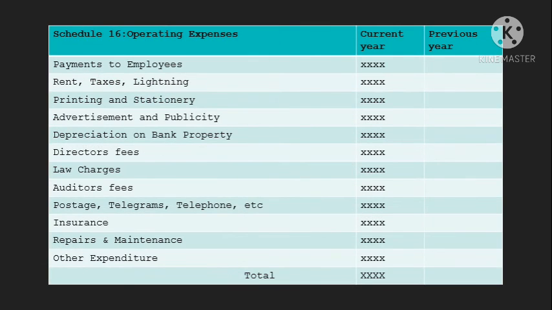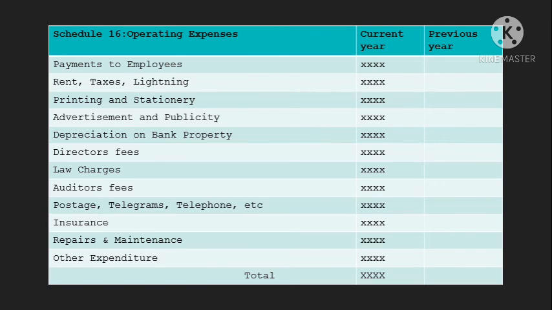First and the easiest is schedule number 16, operating expenses. It consists of payment to employees, rent, taxes, lighting, printing and stationery, advertisement and publicity, depreciation of bank property. Like the bank has machinery and computers that are depreciated, so that amount will be written here.